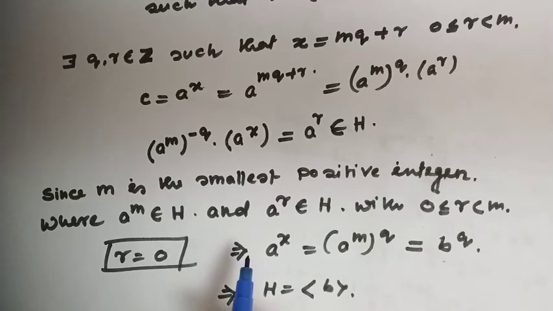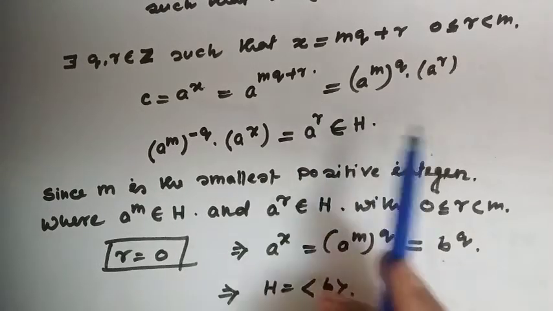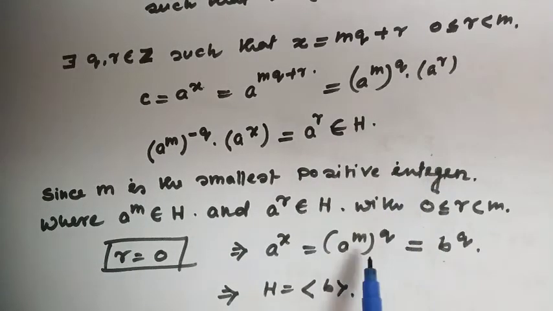That implies a to the power x equals a to the power m to the power q. And our proof is done, because this is equal to b to the power q.